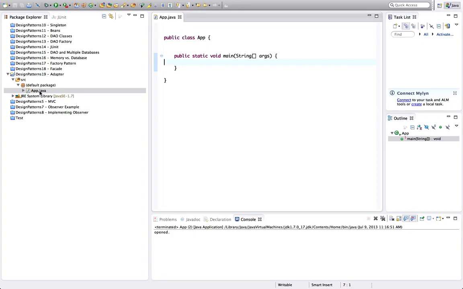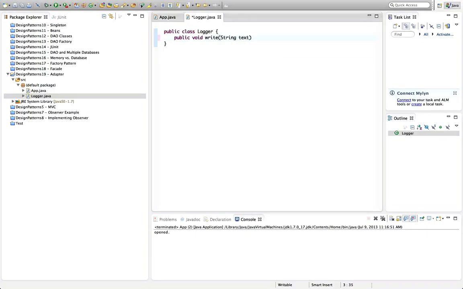So I've got a project set up here in Eclipse, and I'm going to show you an example of the adapter pattern. And the idea behind the write, and write accepts a string, and then what it should do is write the string somewhere, to a file or to the console or to a database or something like that. Now let's imagine that logger needs another class.